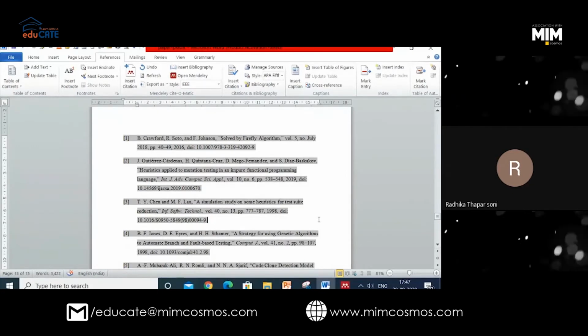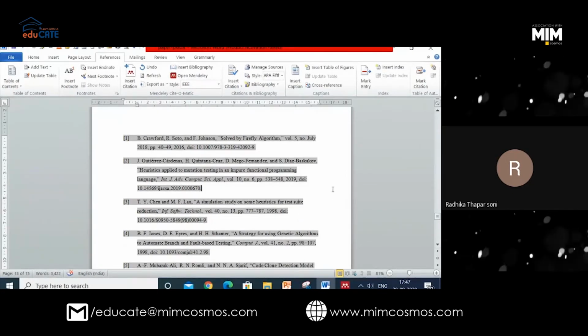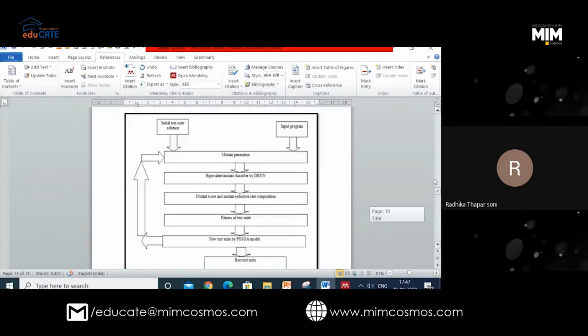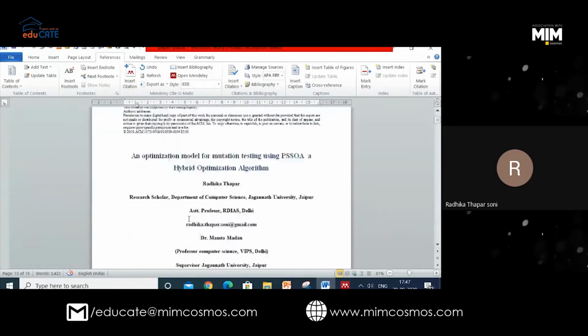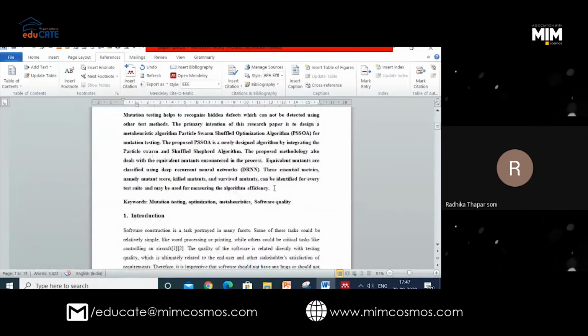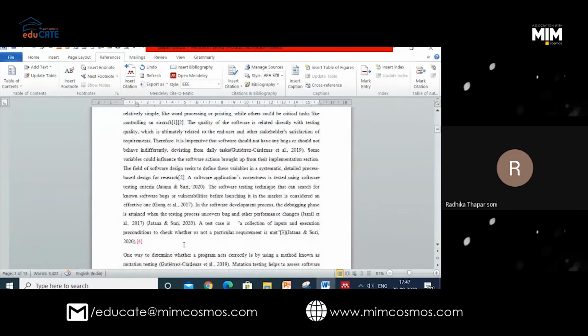And even if I add some citation at the starting here, I do not have to remember the number. I will just add the citation, the numbering will be automatically generated, and it will also be arranged in order.